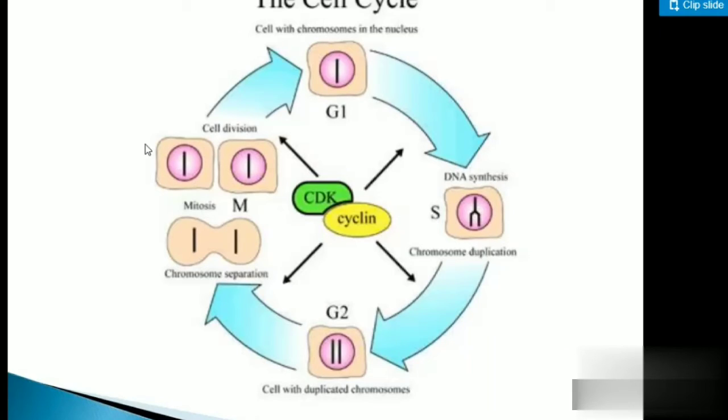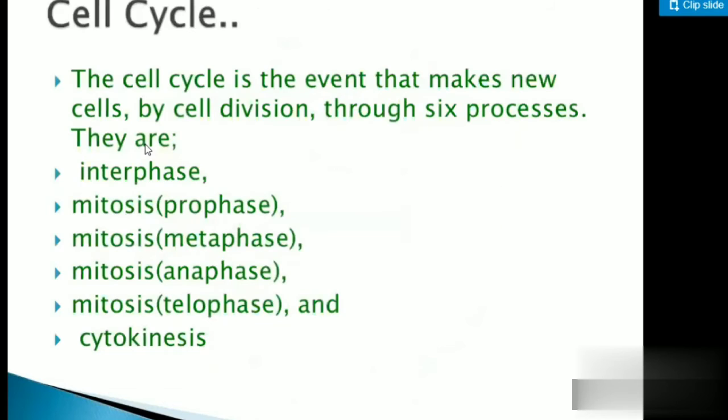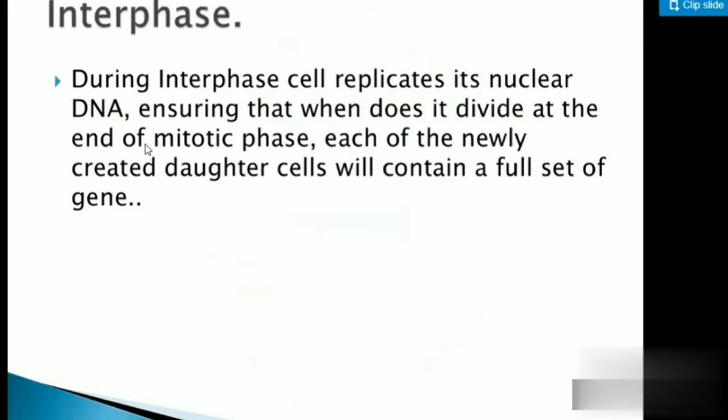Now we'll move to the cell cycle. The cell cycle is the event that makes the new cell. What are the processes? First is interphase, then prophase, metaphase, anaphase, telophase, and cytokinesis. Now we'll see interphase. As I told you, in interphase the DNA gets replicated, ensuring that when the cell divides at the end of the mitotic phase, each newly created daughter cell will contain a full set of genes.